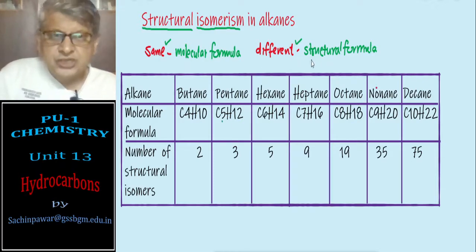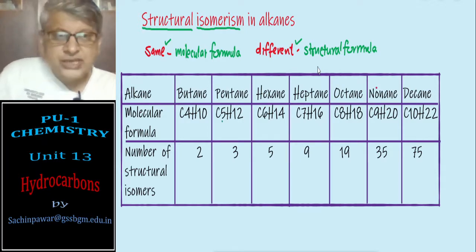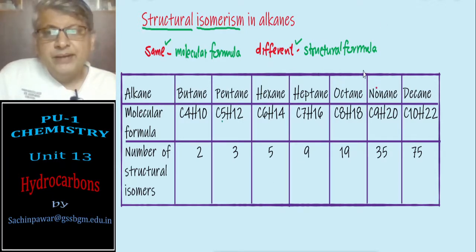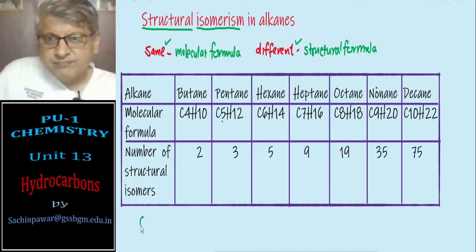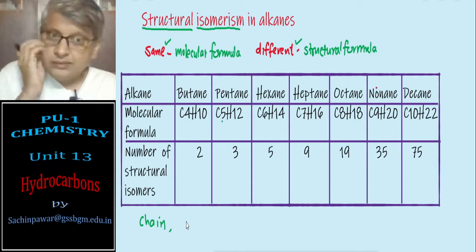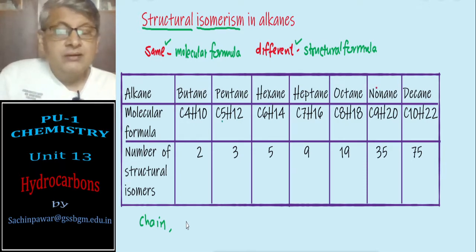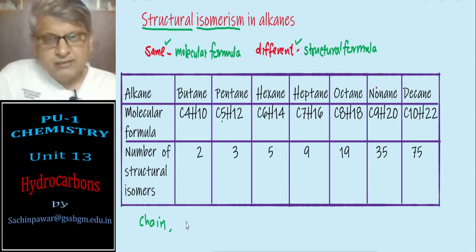Under structural isomerism, you may have different chains, so they become chain isomers. They may have different chains of carbon atoms, or different positions of functional groups, position isomers. They may have different functional groups, so functional isomers. They may have different arrangements around a functional group, that is metamers.